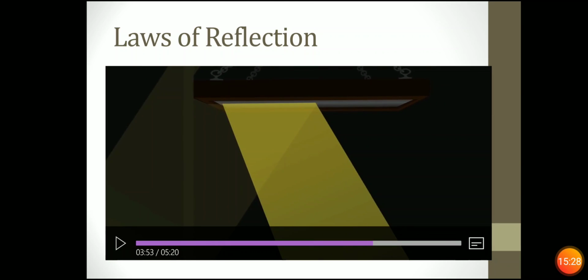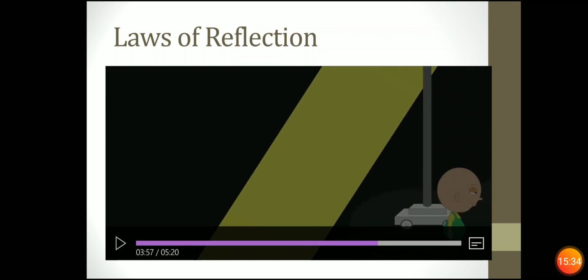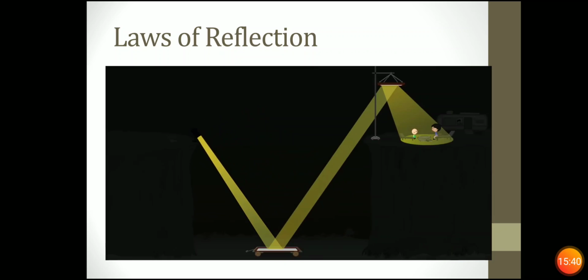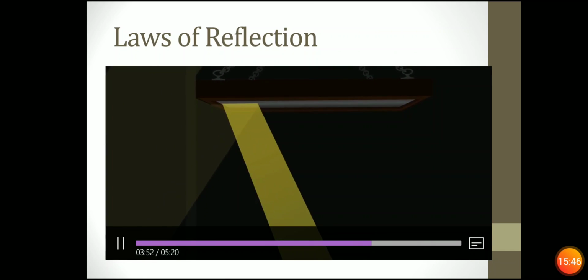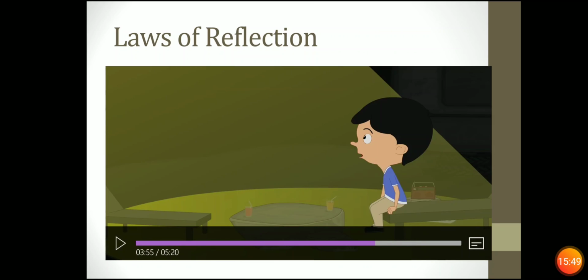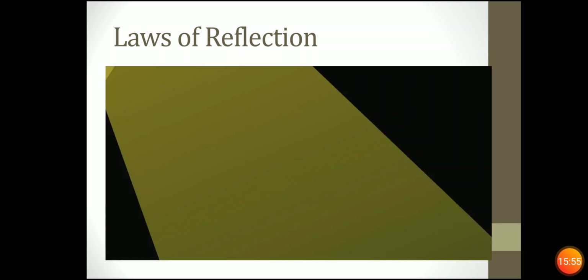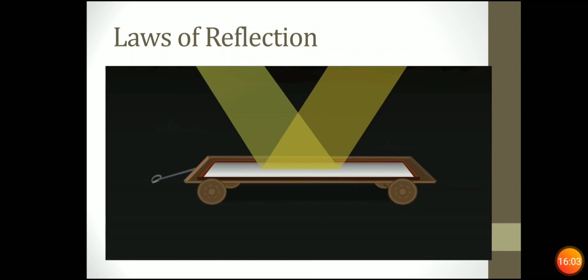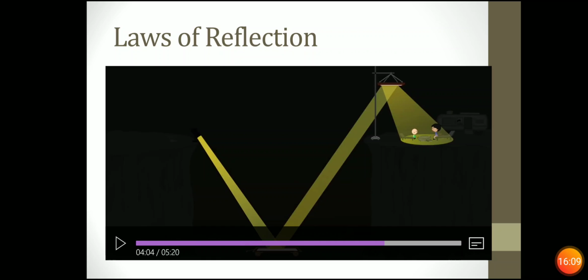Now see, he is getting another mirror. Now what will happen? Now the first reflection is from the bottom. Now he is again reflecting the light ray, so it is known as second reflection. This is the second reflection in the top.